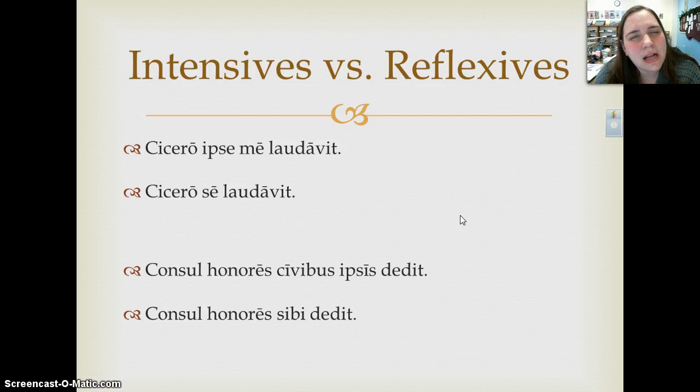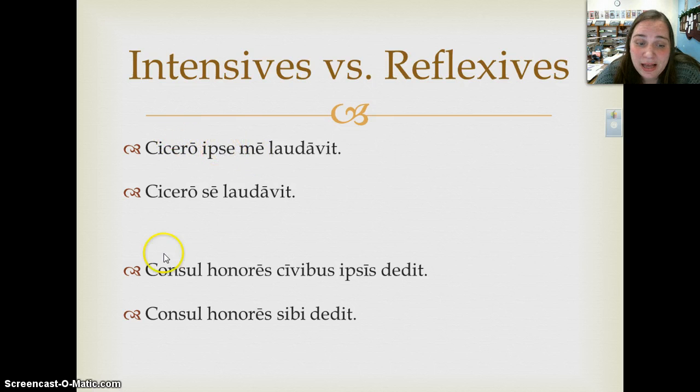Okay, so let's just take a couple of examples to identify the differences between the intensive and the reflexive pronouns, okay? Let's look at this first sentence. Cicero ipse me laudavit, okay? Cicero himself. So this intensive pronoun is intensifying the noun that it's describing.